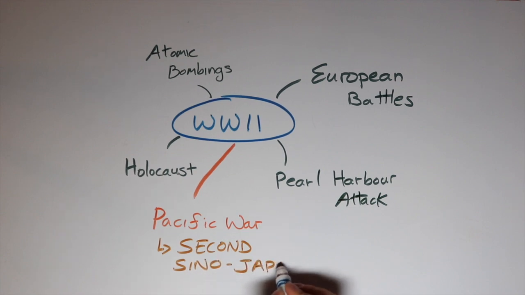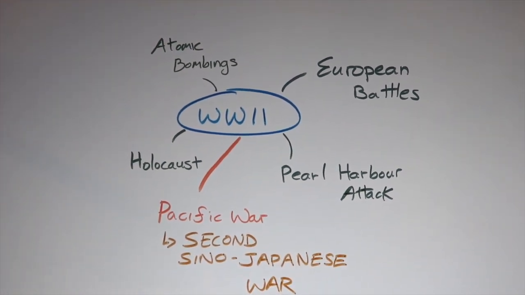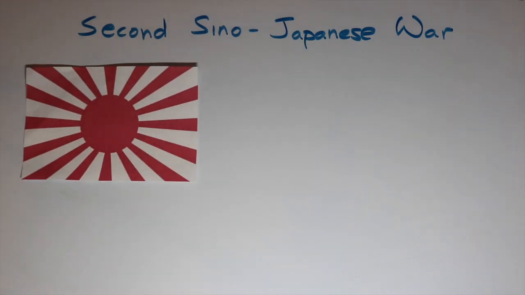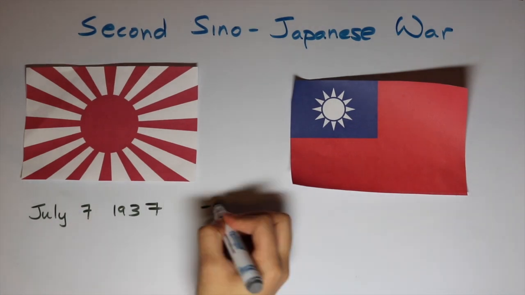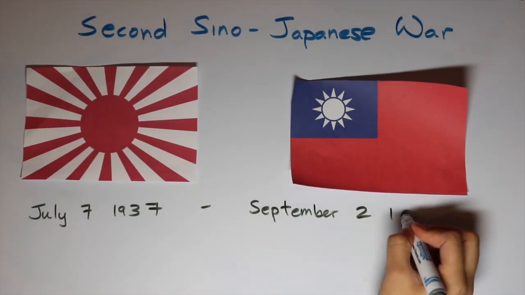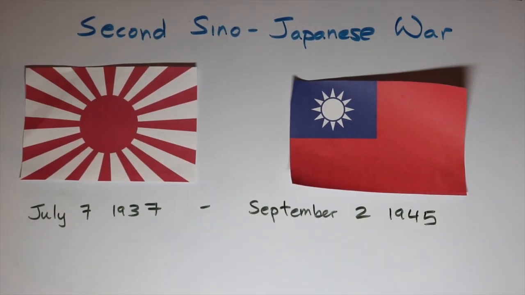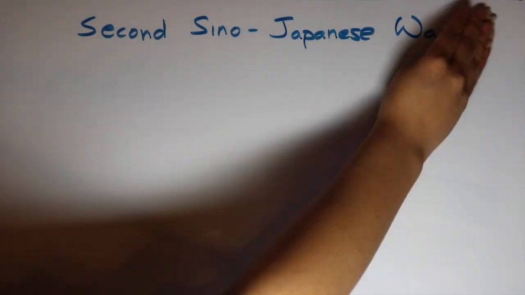Today we will be focusing on the Second Sino-Japanese War, which revolved around the two main countries of the Empire of Japan and the Republic of China. This war began with the Marco Polo Bridge incident on July 7, 1937, and ended with the surrender of the Japanese on September 2, 1945.